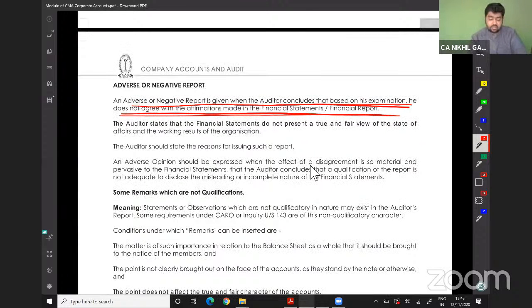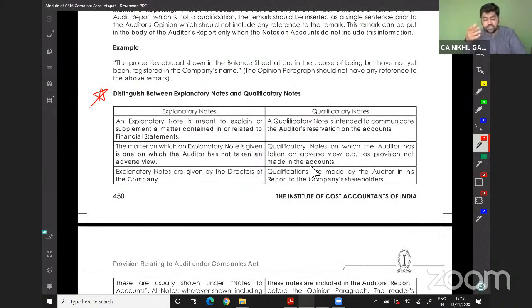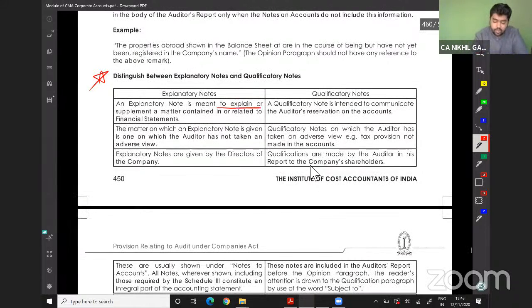These are some things. Now we will jump to distinguishing between explanatory notes and qualification notes. This is a good one. An explanatory note means to explain or supplement a matter relating to a financial statement. So I'm just elaborating a particular matter. A qualification note is intended to communicate the auditor's reservation on the accounts. The auditor is not feeling okay with a particular set of accounts.